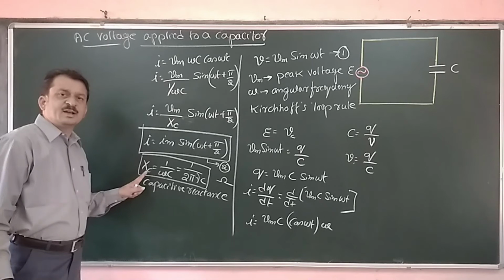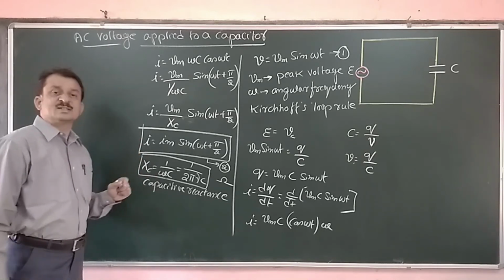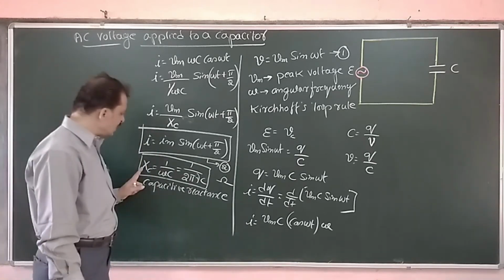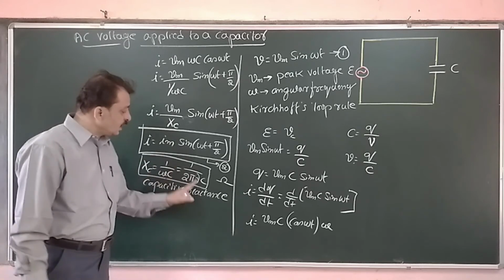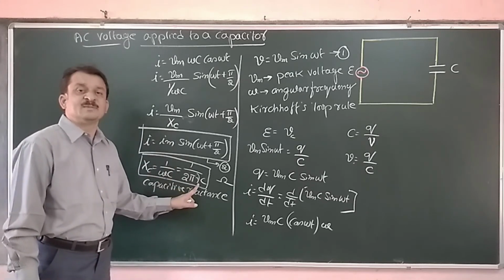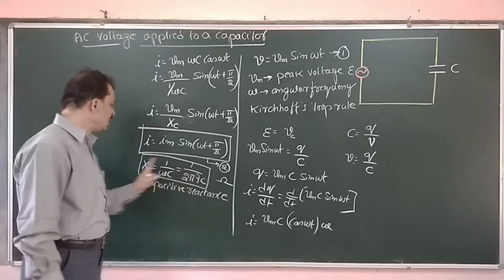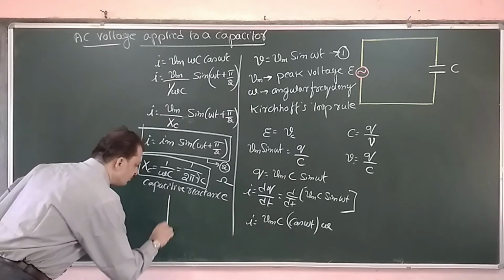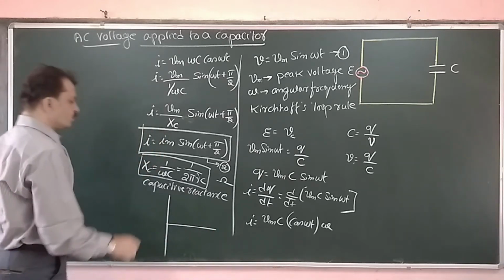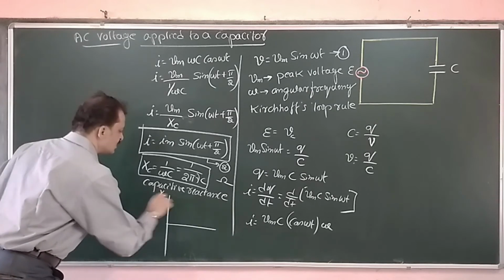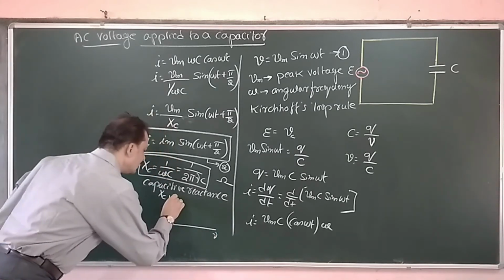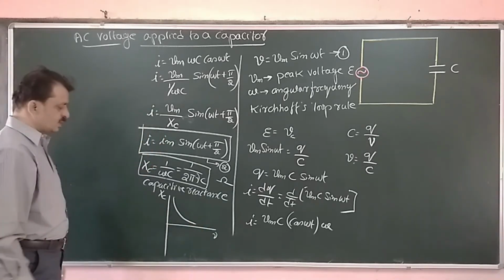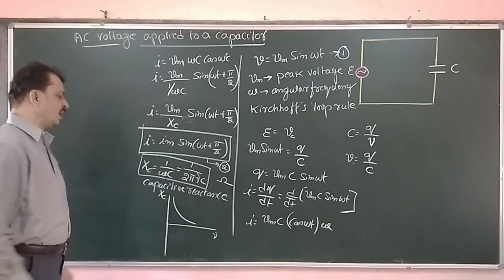Now look here. In the previous case, the inductive reactance is directly proportional to the frequency and directly proportional to the inductance. But here, the capacitive reactance is inversely proportional to the frequency and inversely proportional to the capacitance. If you plot a graph of frequency versus capacitive reactance, you will get a decreasing curve.